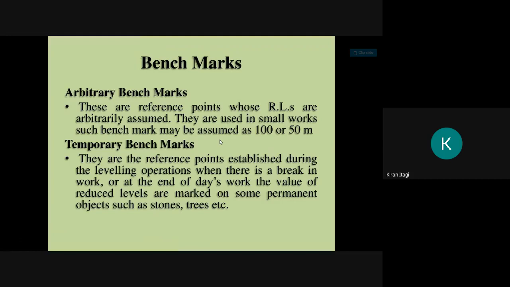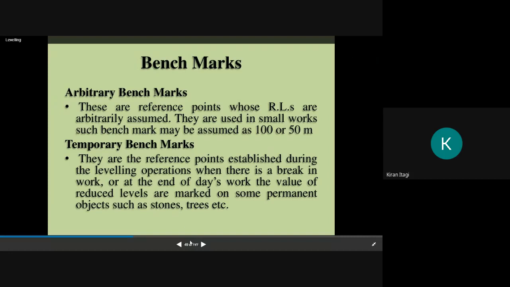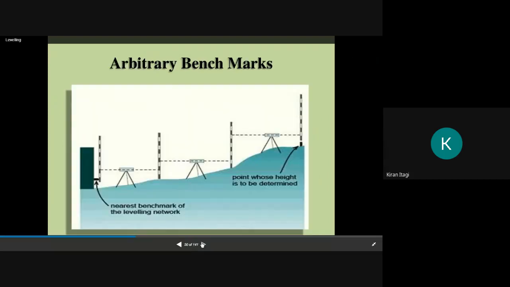So at the end of the day, I will mark my temporary benchmarks on trees, stones, or any poles like that. So they are the temporary benchmarks.